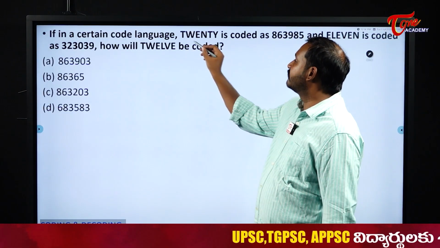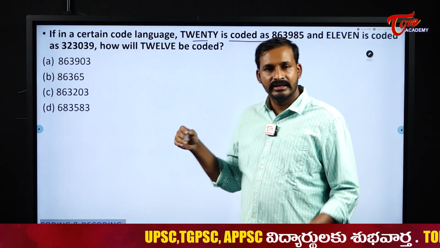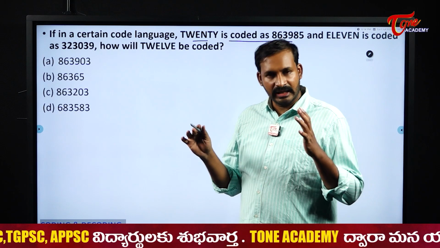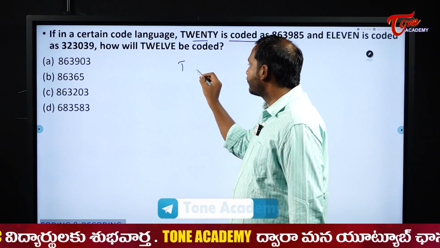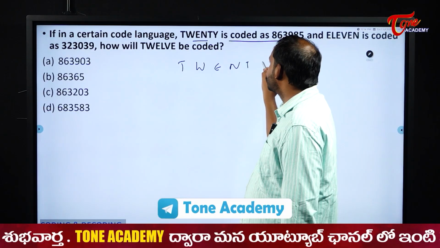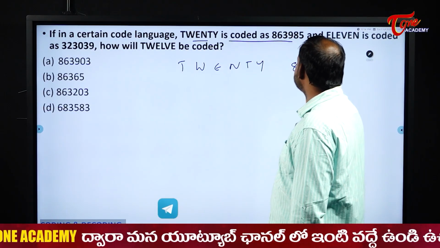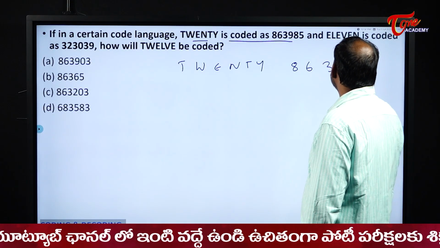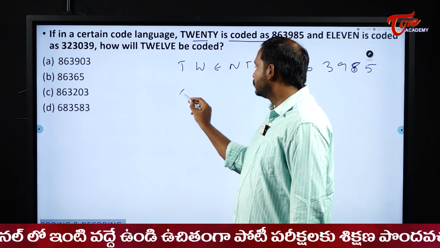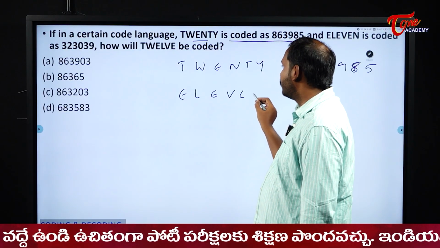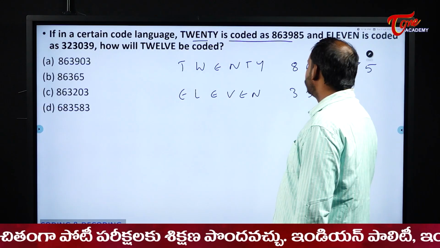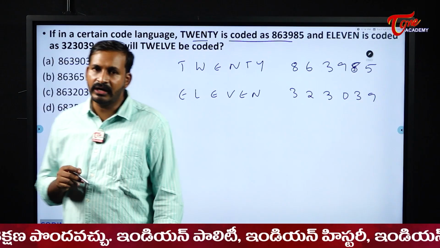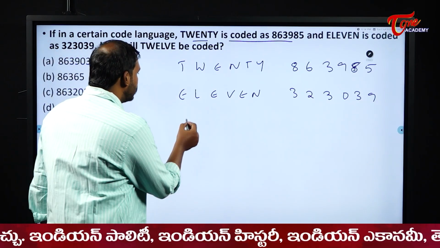Next one, we will see one example. If in a certain code language 20 is coded as 3985, and 11 is coded as 323039, they are asking us the code for 12. Whether they are coded as numbers or letters doesn't matter for us, the logic remains the same.